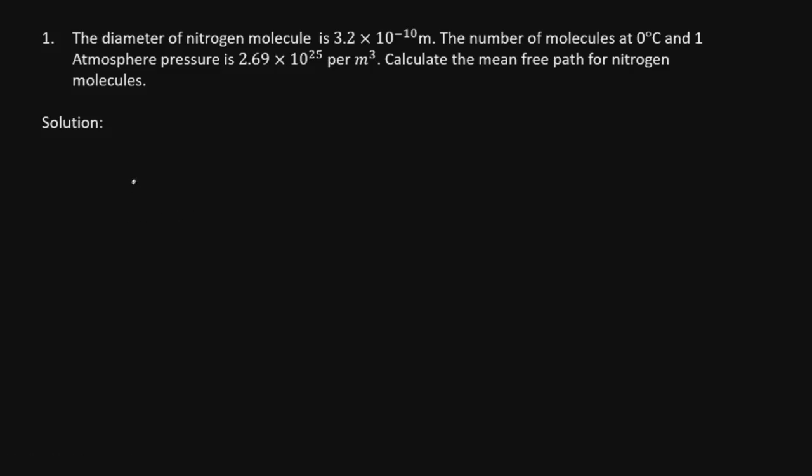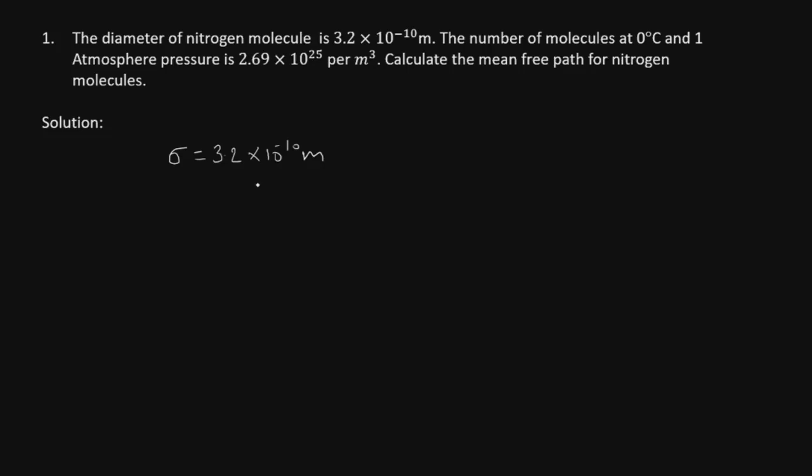In this question we have the diameter of nitrogen, sigma, equal to 3.2 into 10 raised to power minus 10 meter, and the number of molecules at 0 degree Celsius and 1 atmospheric pressure is 2.69 into 10 raised to power 25 per meter cube.